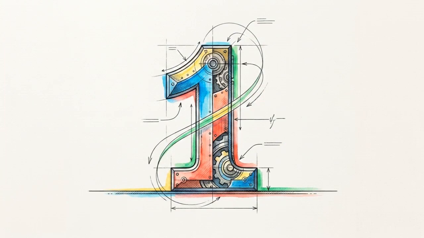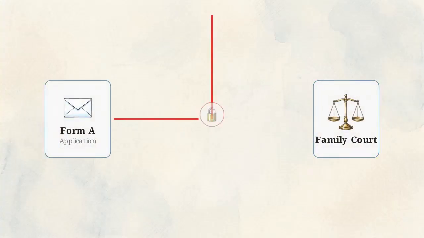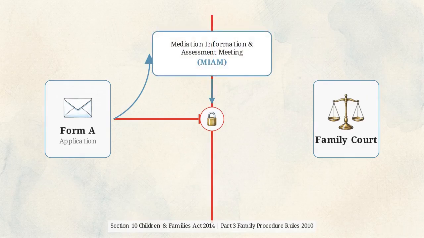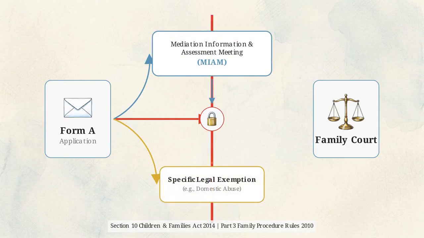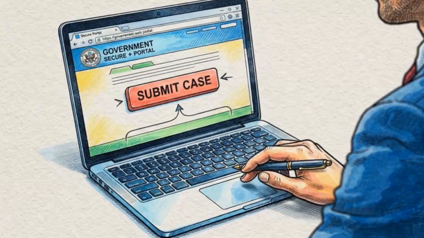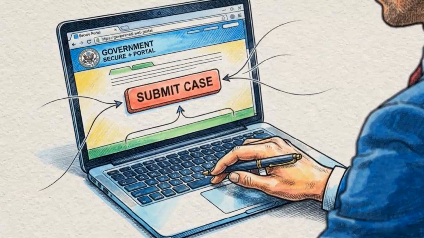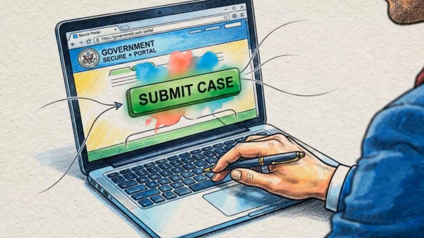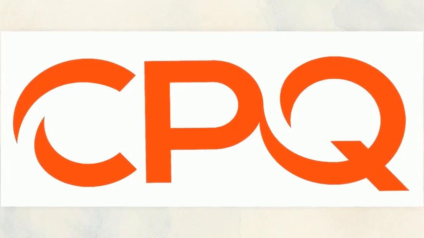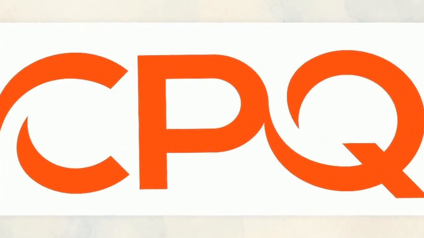Phase 1 involves initiation and the pre-application protocol. Before any application can be issued, parties must attend a Mediation Information and Assessment Meeting, or MIAM, unless a specific legal exemption applies. Once mediation is attempted or bypassed, the mechanical initiation of the case takes place entirely through the PD36N online portal. The legal claim begins with Form A. This serves as the mandatory notice of intention to proceed with an application for a financial order.